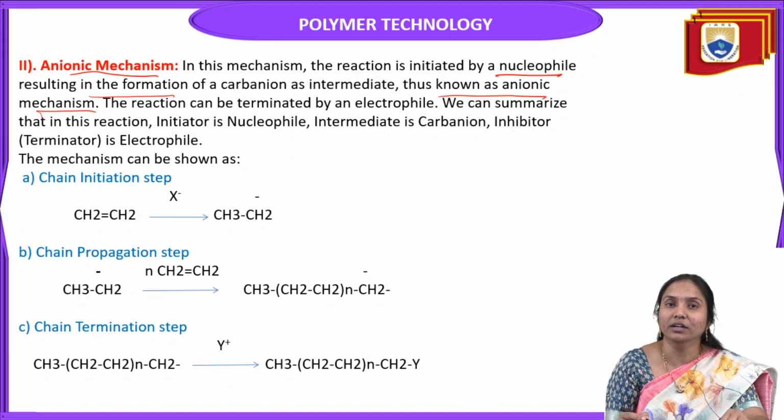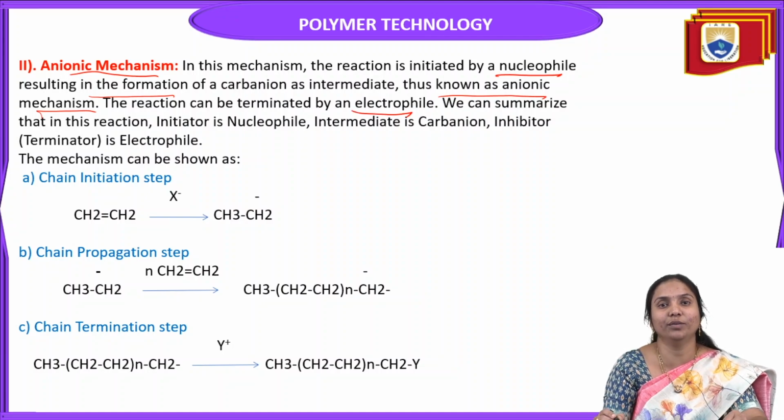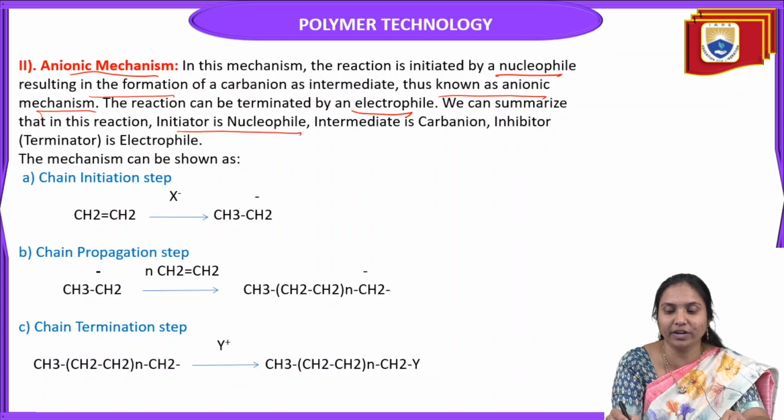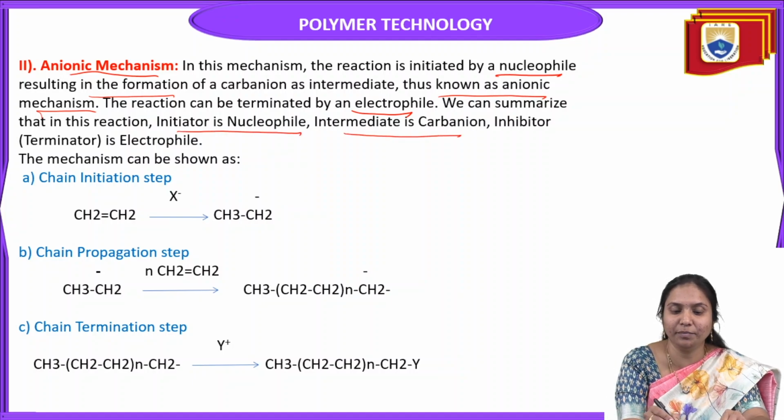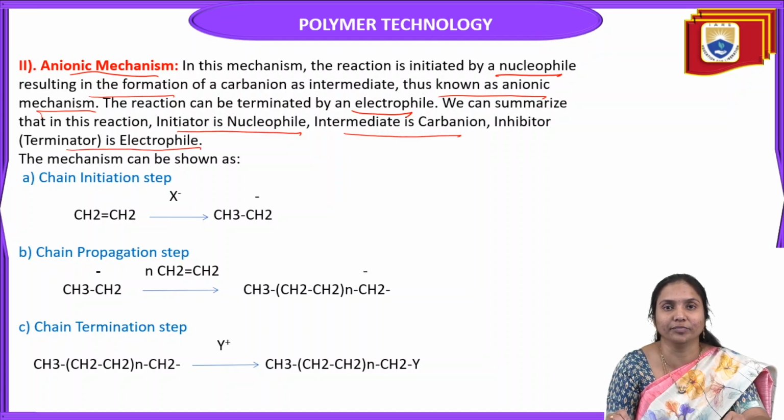In this anionic addition polymerization, the initiator is the nucleophile and the intermediate is the carbanion. The reaction can be terminated by an electrophile. It is completely reversed compared to the cationic polymerization. So we can summarize that in this reaction, the initiator is the nucleophile, the intermediate is the carbanion, and the terminator is the electrophile.